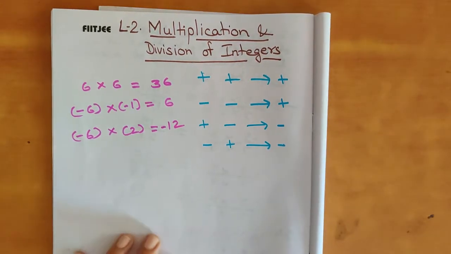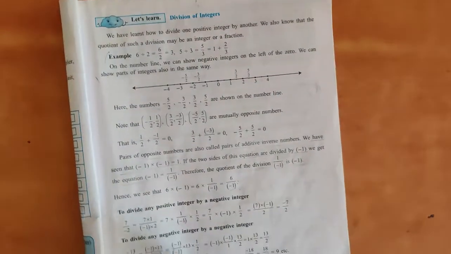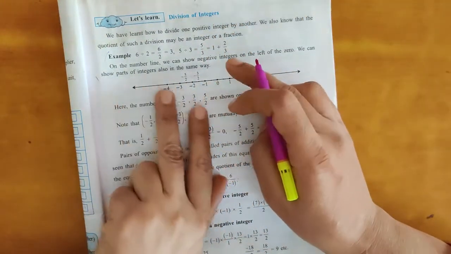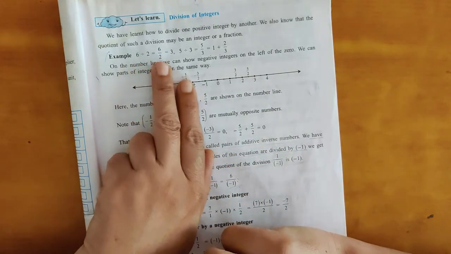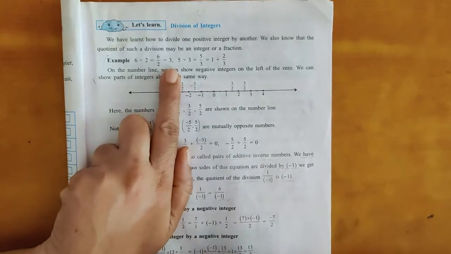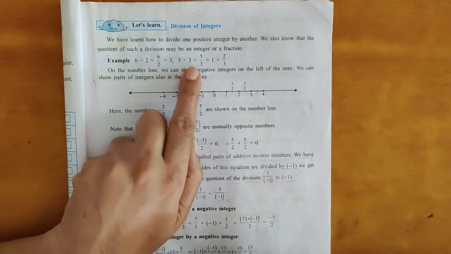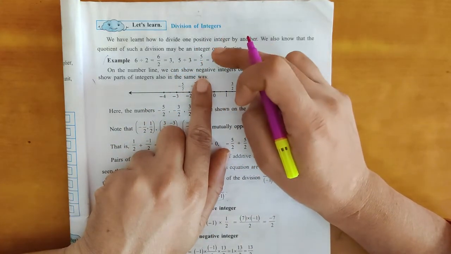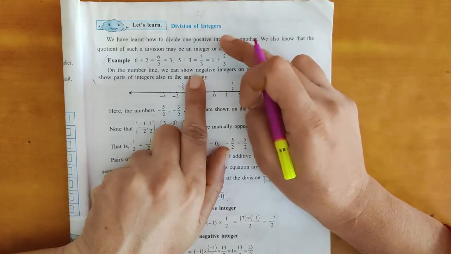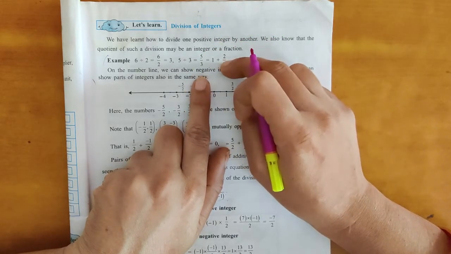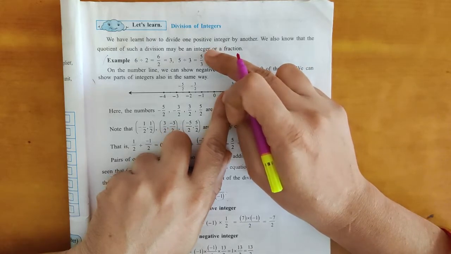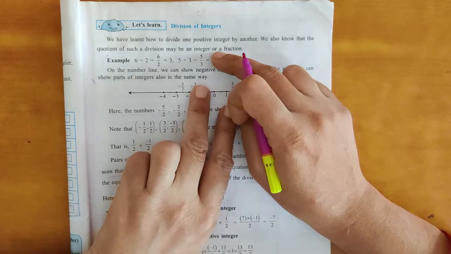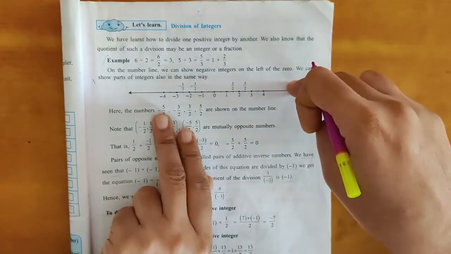So let us recall from the textbook now. Division of integers is given. For example, 6 divided by 2, you will get the answer 3. 5 divided by 3, we will show in the fraction 5 by 3. So how will you convert? Write that 3 ones are 3, 3 plus 2, 5. We will write a mixed numeral, so that it is very easy to show on the number line.